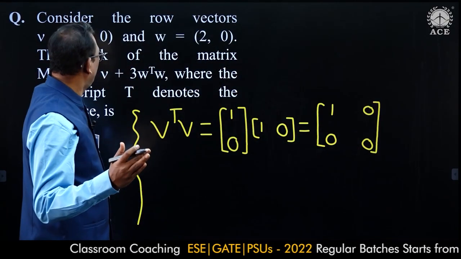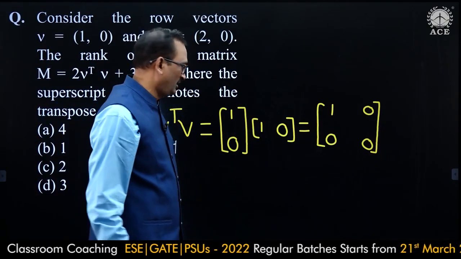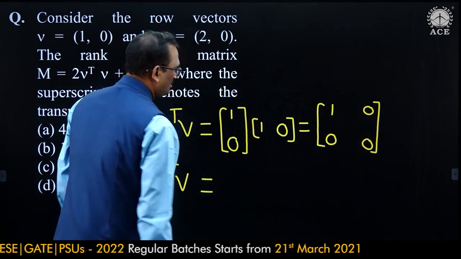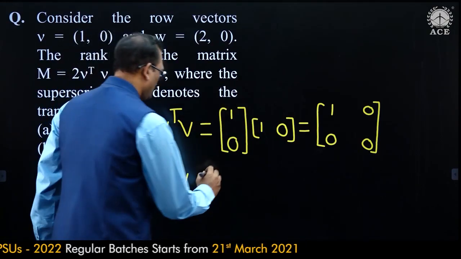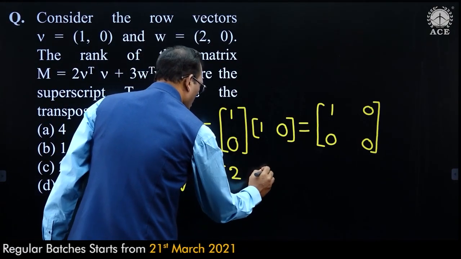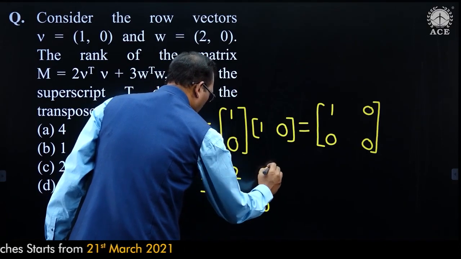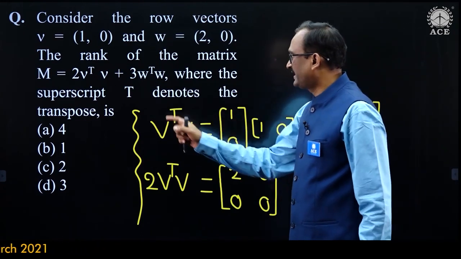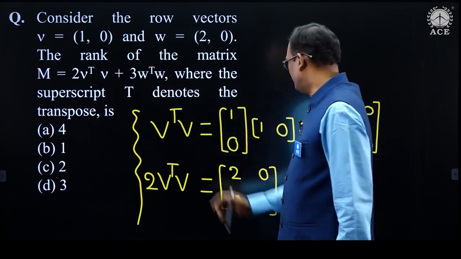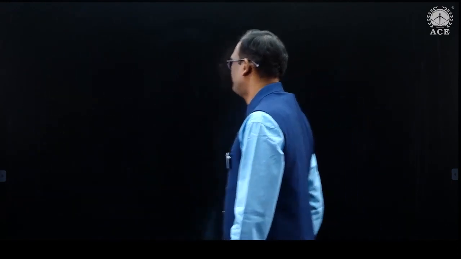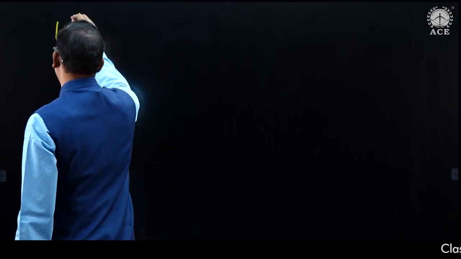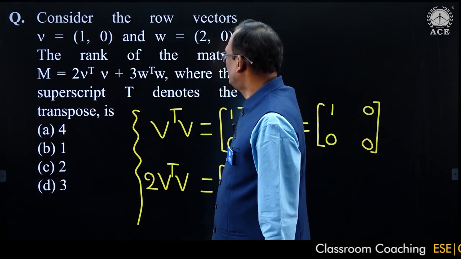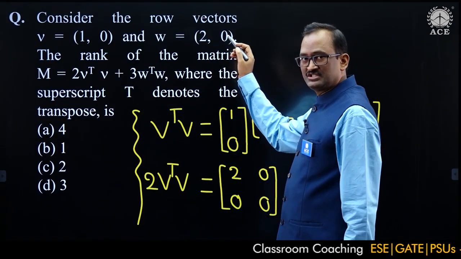But actually we need 2 times V transpose into V. So multiply that matrix by 2: 2 into 1, 2; 2 into 0, 2 into 0, 2 into 0. This is the value of 2 V transpose V. Similarly, let us find 3 W transpose W. What is W? That is a row matrix of 2, 0.